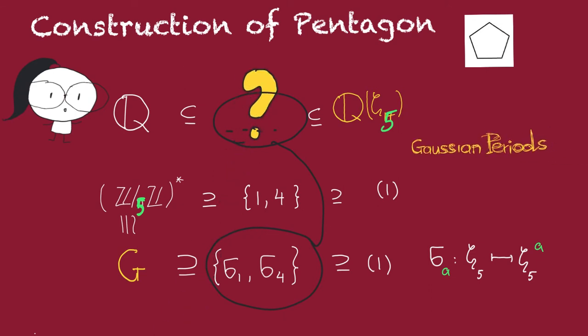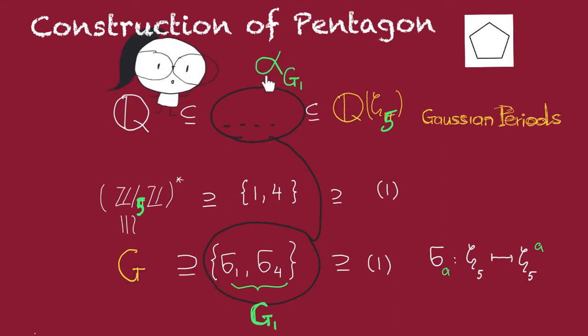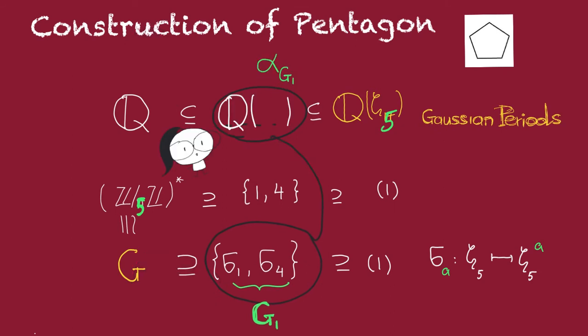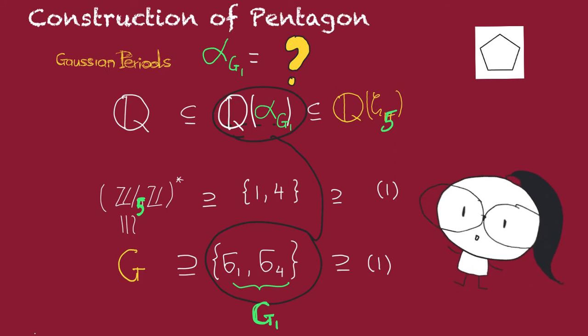And this is where Gaussian periods come in. For each of the subgroups here, we're going to construct something called its period. And it will turn out that that period is going to generate this fixed field. So let's see what the period should be in this case, and then see if you can generalize the idea.